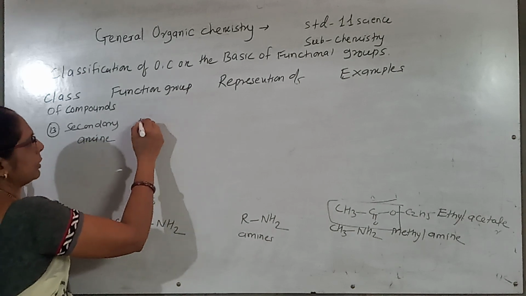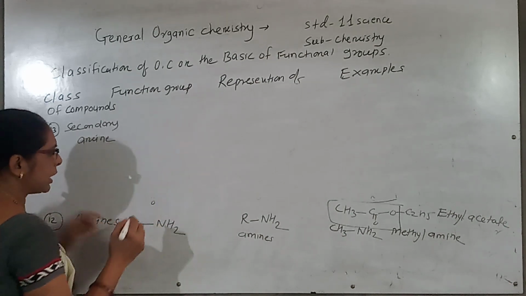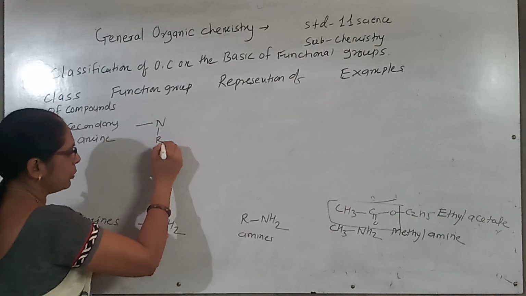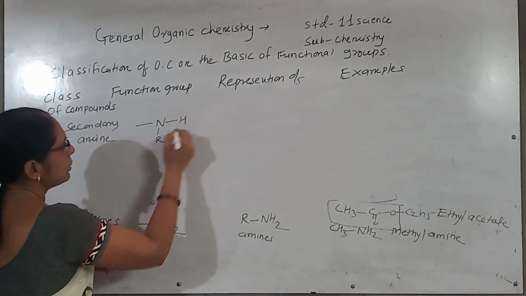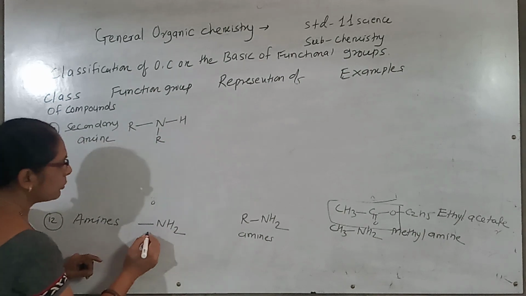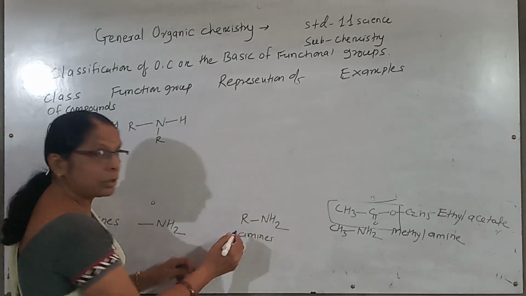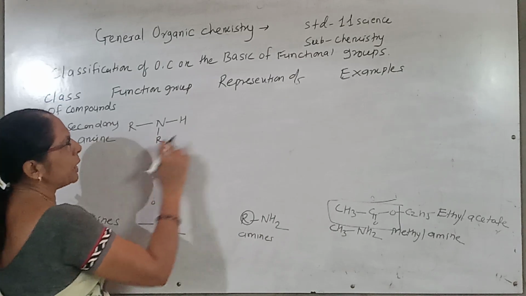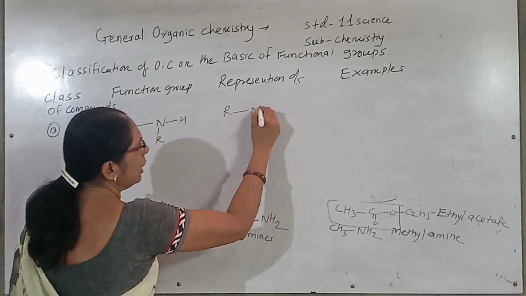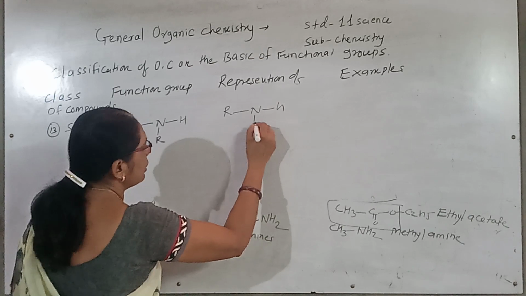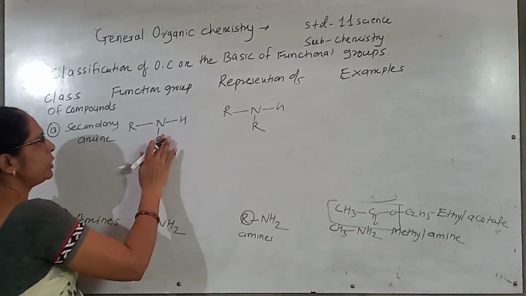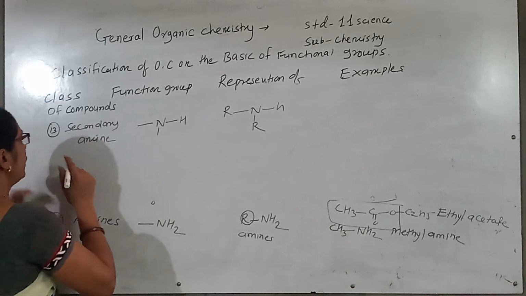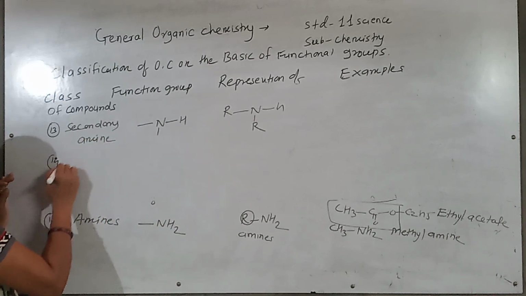When I consider secondary amine, in place of one hydrogen of NH2, I place an R group. So when you consider primary amine, only one R group is there. In the secondary amine, there are two R groups. So the representation is R, N, H, R, secondary amine. So here the valency of the nitrogen is written like this way. Next is a tertiary amine.